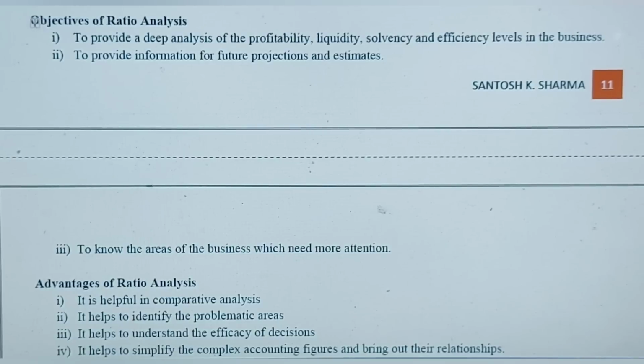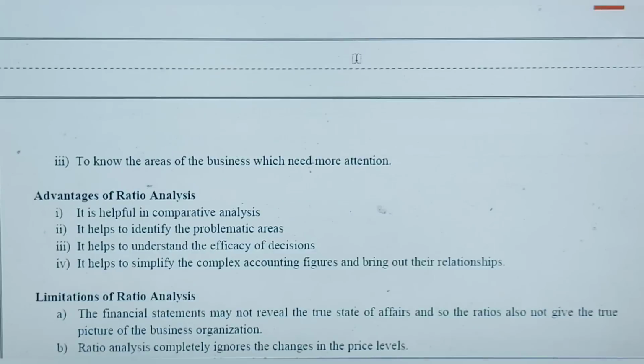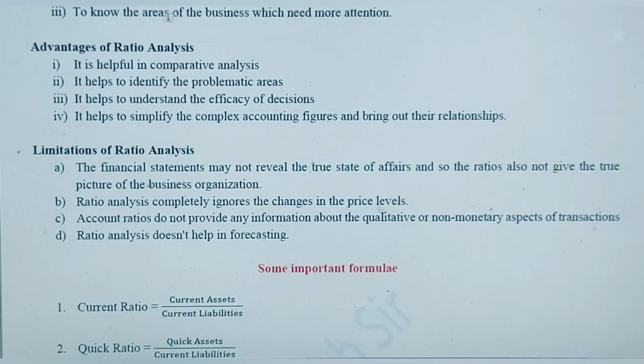And why we do ratio analysis? What are the main objectives? Basically to find the profitability, liquidity, solvency and efficiency of the firm, and also to find the future projections and estimates, and to know the different areas where the company should pay attention. Then advantages and disadvantages of ratio analysis.